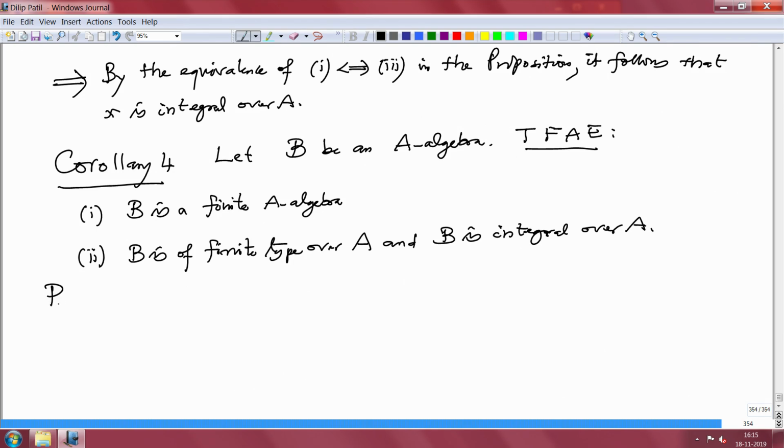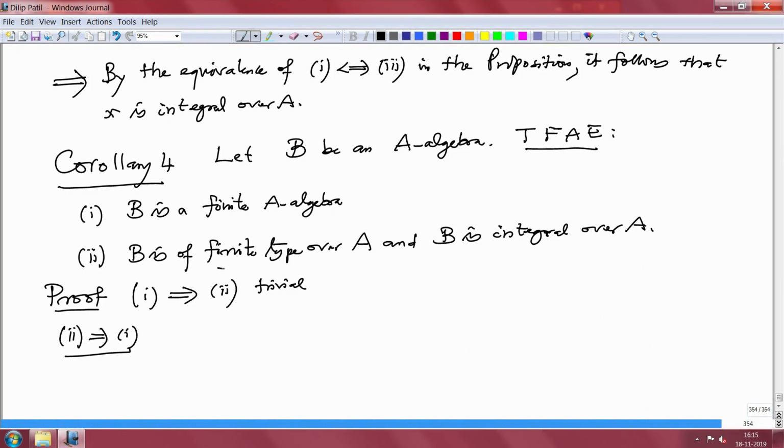Proof. 1 implies 2 is trivial, because if some algebra is finite as a module, then it is finite type over A, and finite, then it is integral over A also, that we have seen in the proposition, the equivalence of 1 and 3. Conversely, to prove that 2 implies 1, what is given?